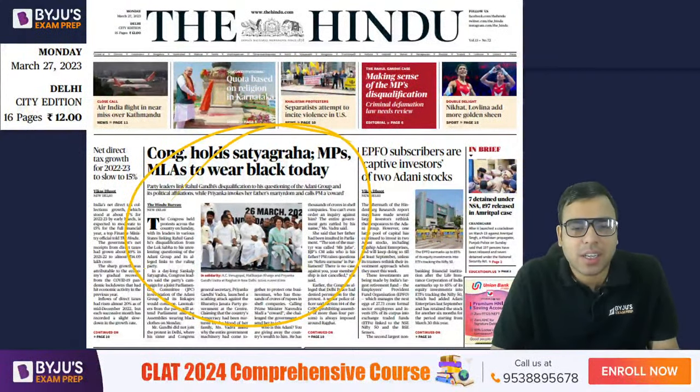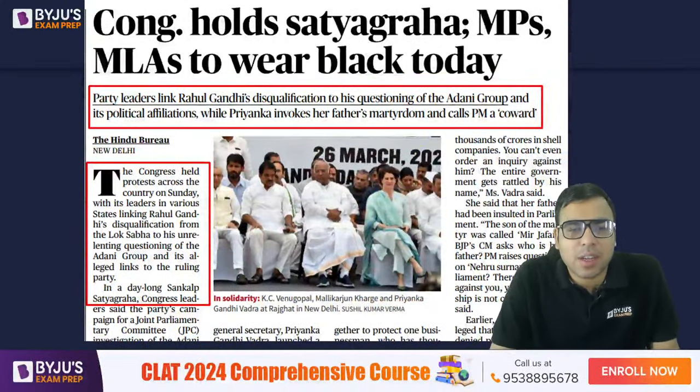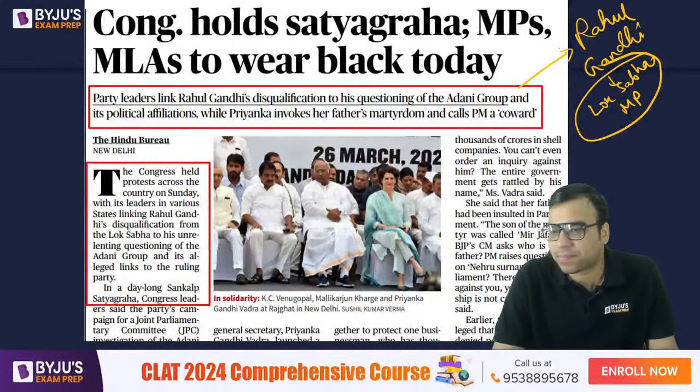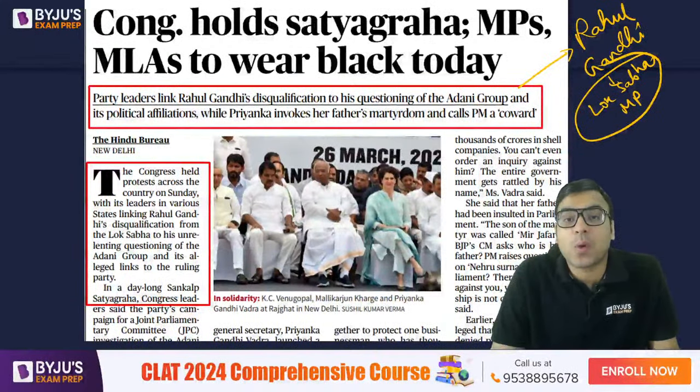So, this is the article: Congress holds Satyagraha, MPs and MLAs to wear black today. This is actually a political protest, but we must know that recently Rahul Gandhi has been disqualified as the Lok Sabha MP. Can anyone write in the live chat which place he was the member of parliament from? He has been disqualified under various rules and laws, and you must know the laws dealing with disqualification. He was disqualified in a criminal defamation case.